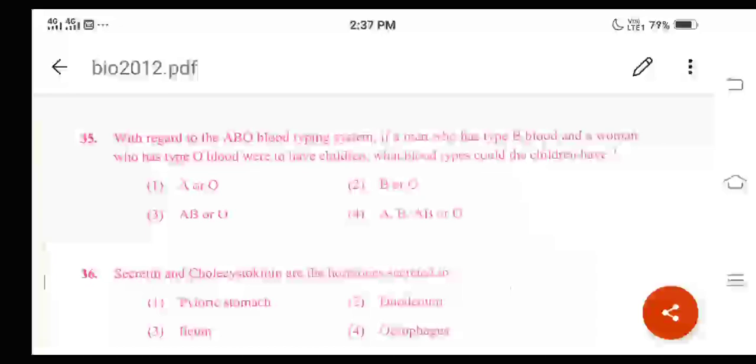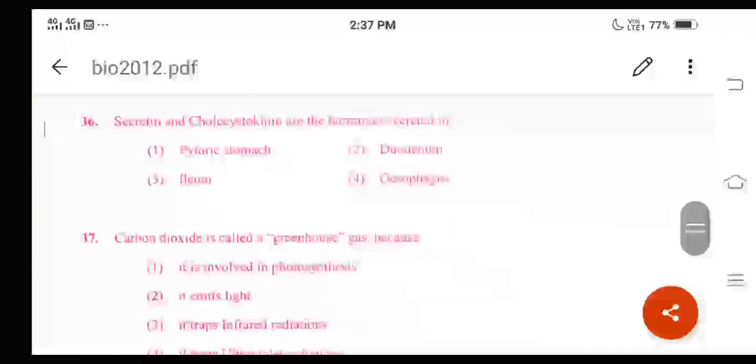Then question number 36. What is the question here? Secretin and cholecystokinin are the hormones secreted in. What are the different options given here? One is pyloric stomach, second one is duodenum, third one is ileum, fourth one is esophagus. And here, for question number 36, option 2, duodenum, is the correct answer.